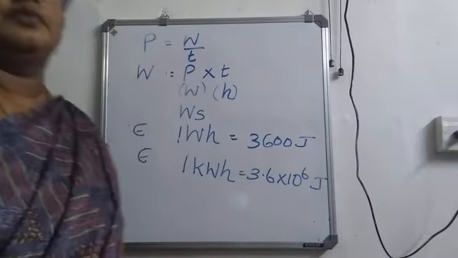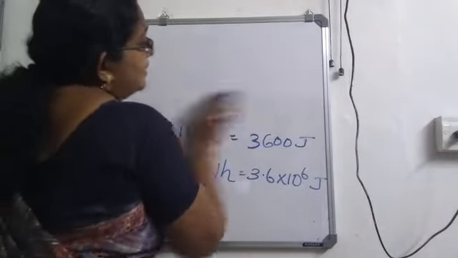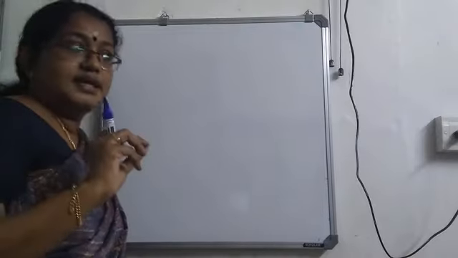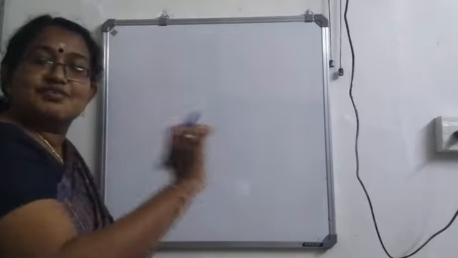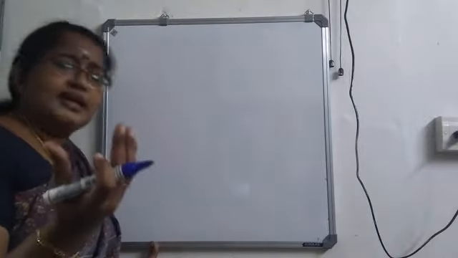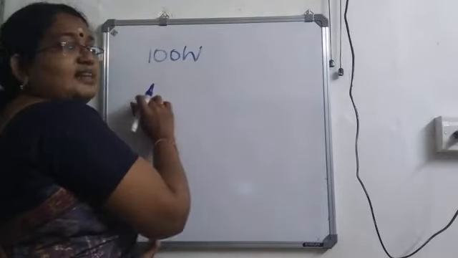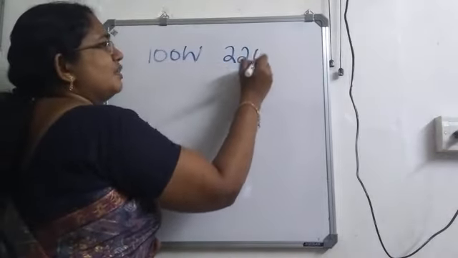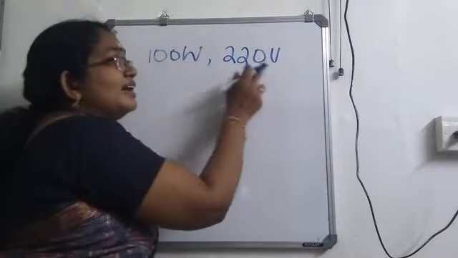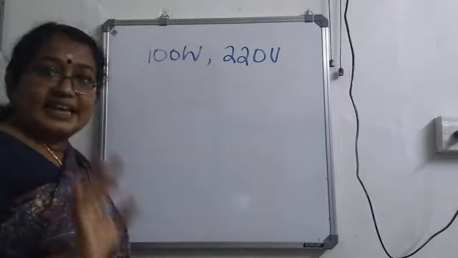So, is it clear? Now, the next thing is about the power rating. When you are buying electrical appliances, normally we can see that a power rating will be given on it. If you buy a bulb, tube or any electrical appliance, the power rating will be written, that is 100 watt, 220 volt. Like this, you can see a value in watt and volt. Okay, so this is actually known as power rating.